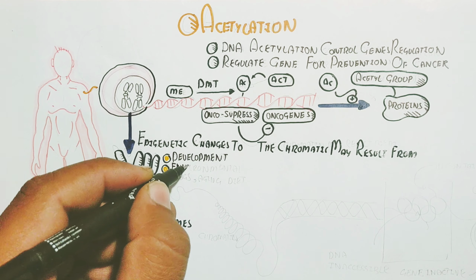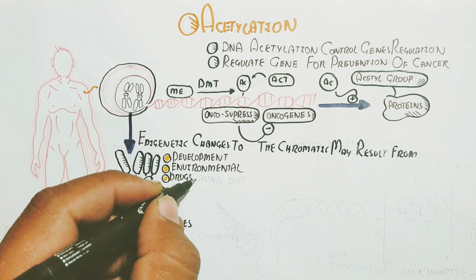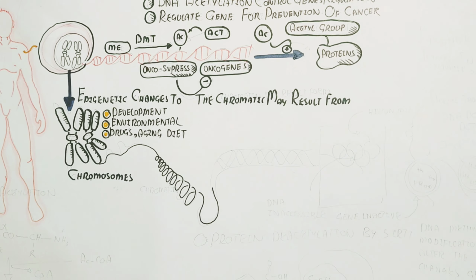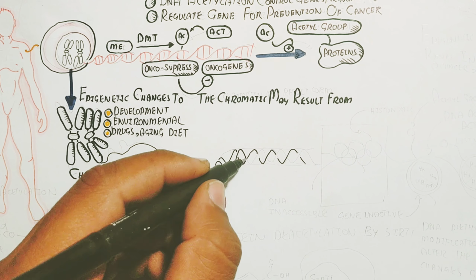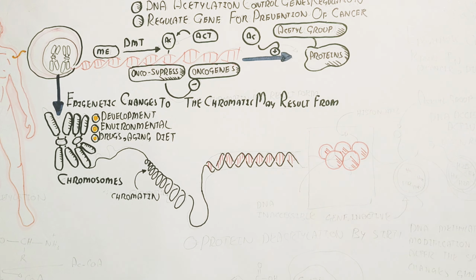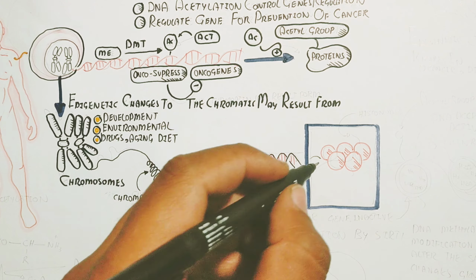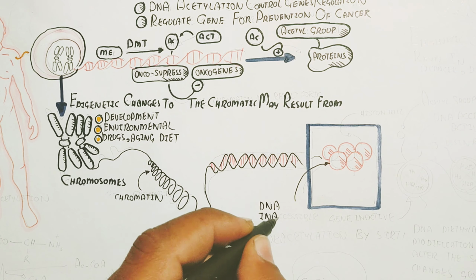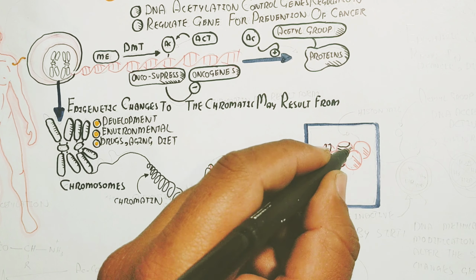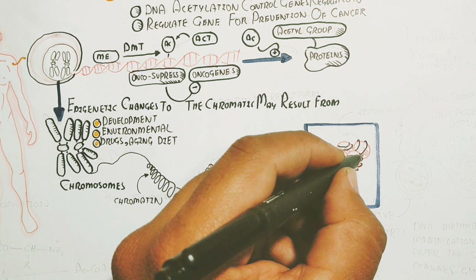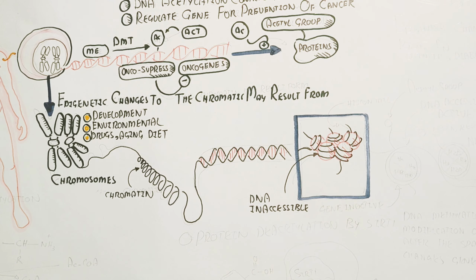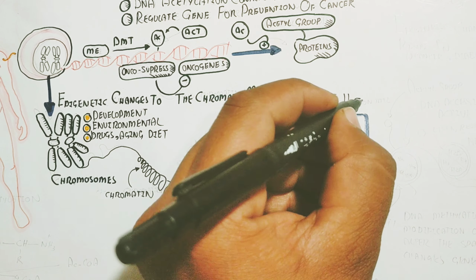So the epigenetic changes to the chromatin may result from development, environment, drugs, aging and diet, which will change the acetylation, and on the basis of the requirement, certain types of genes will be activated due to the acetyltransferase enzyme and demethylation. The DNA here is the inaccessible gene and it is inactive. For example, the inactive, inaccessible DNA is present in the form of DNA wrapping around the histone protein, this chromatin material.